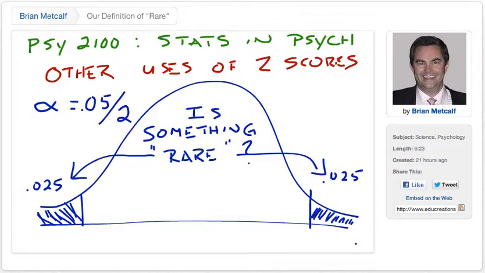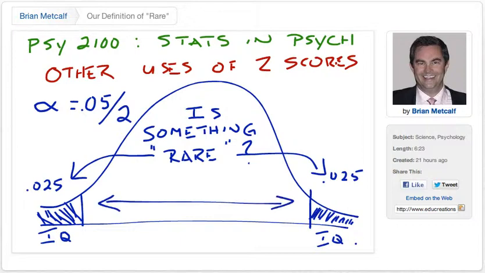So if you get an IQ up here, that will be a very high, rare thing to be. But at the same time, we have to acknowledge that a score could be so low as to be rare. So scores that are down here are going to be so low as to be considered rare. And what about all this space in between? This amounts to 95% of the population. This is what we often call normal.